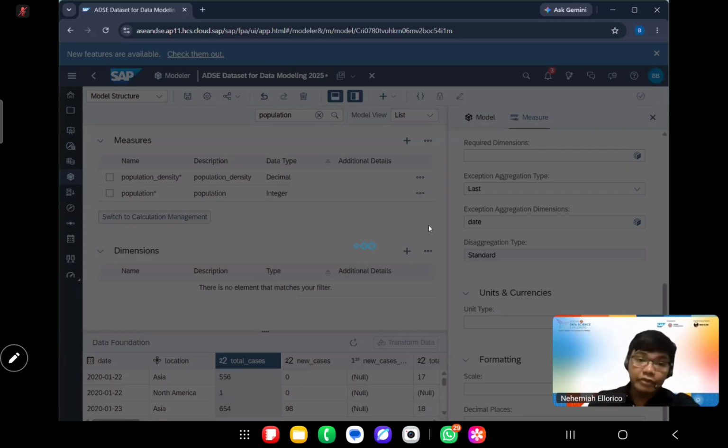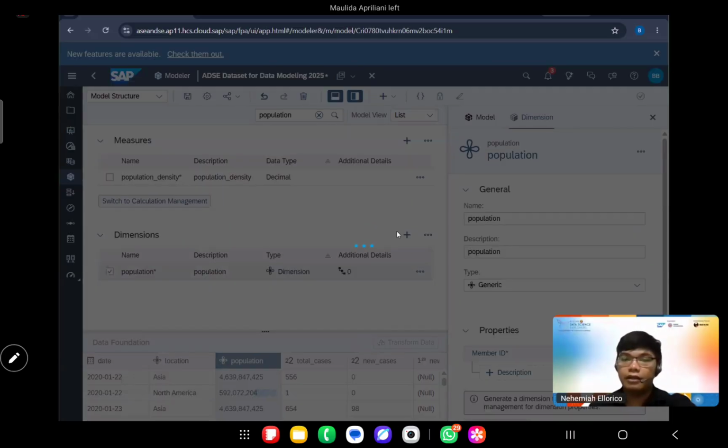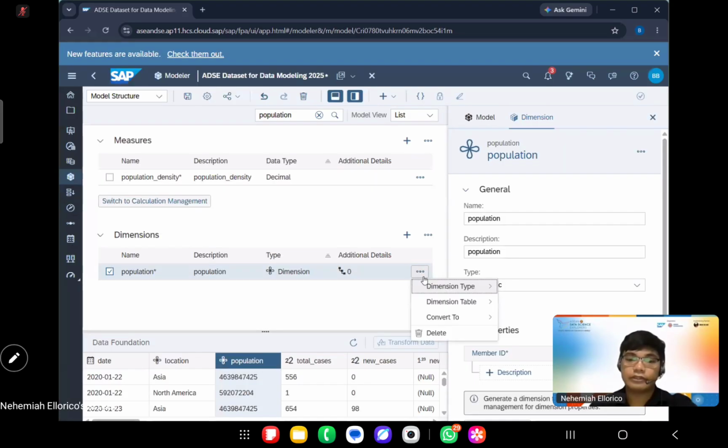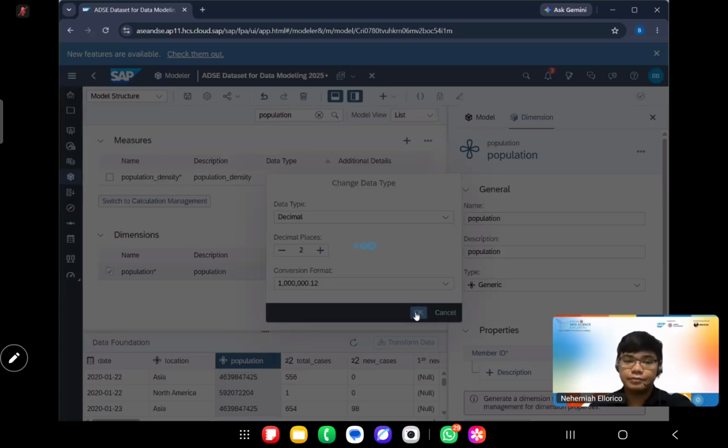If you notice, the data type right now is integer and we would want to convert it to decimal. Wait, that's wrong, sorry. Convert to measures, and then decimal places 2 there.